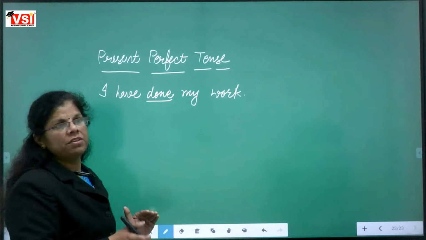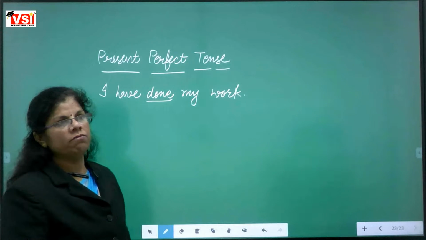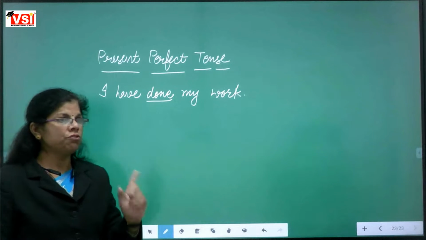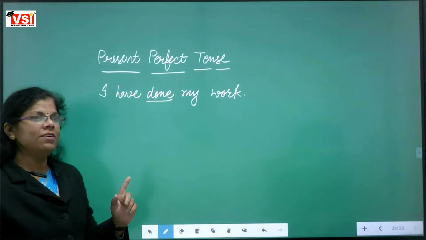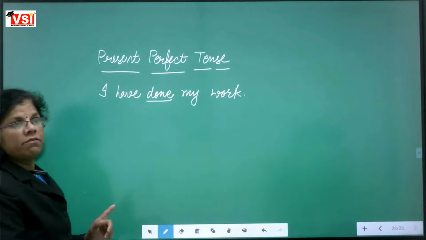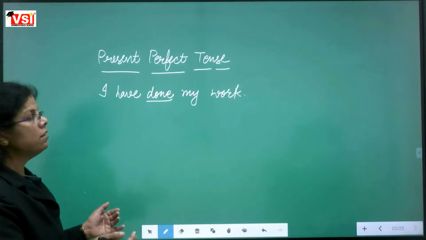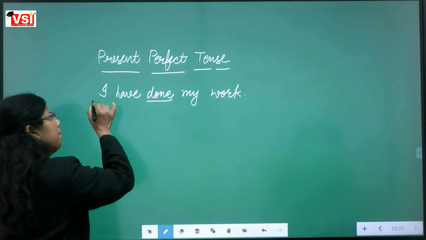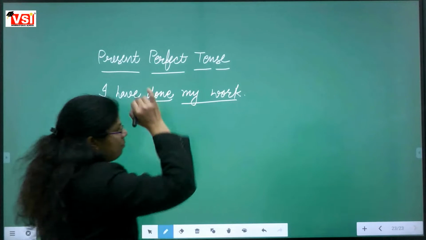Now we will change it into a passive sentence, and again we will follow those 5 basic rules. According to the first rule, what should be done? Object comes in subject's place and subject goes to object's place. Very good, beta. Subject and object places are interchanged. For interchanging their places, first we have to identify which is the subject and which is the object. So what is the subject here? I. I is the subject, and what is the object? My work is the object.